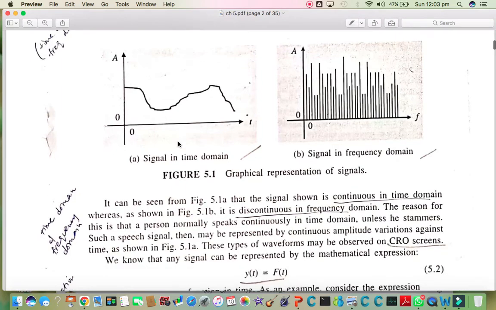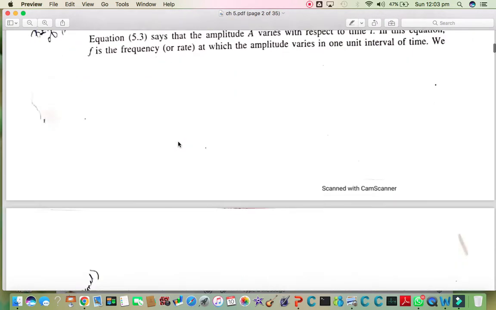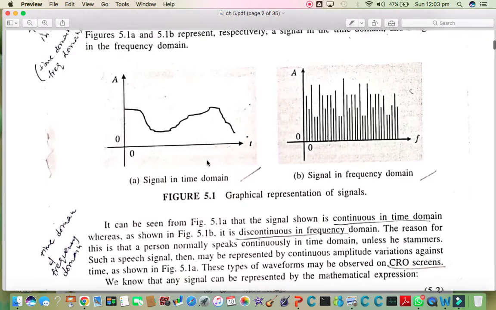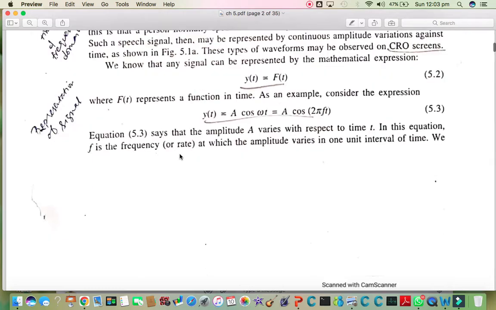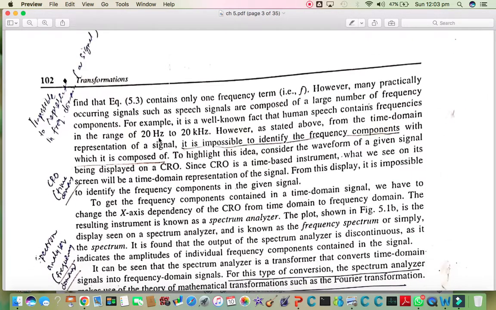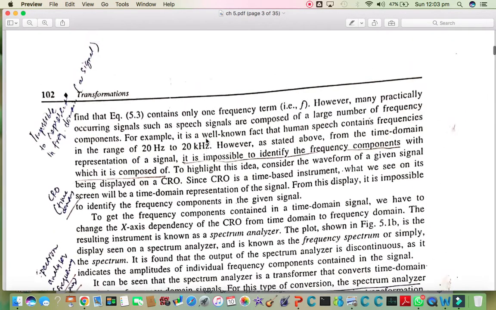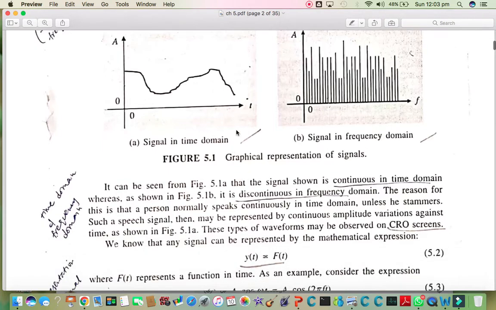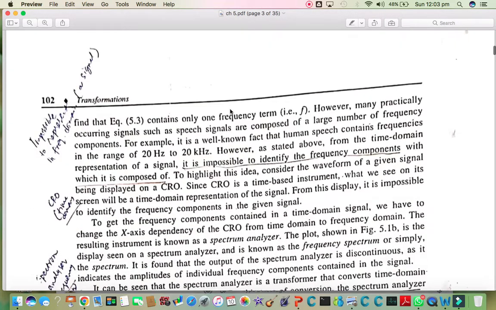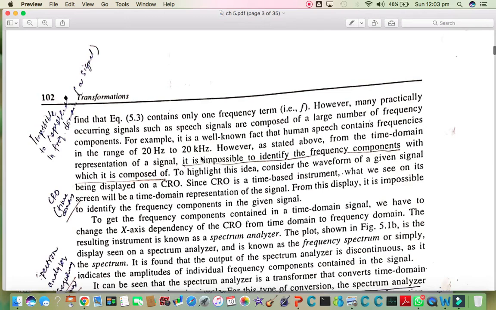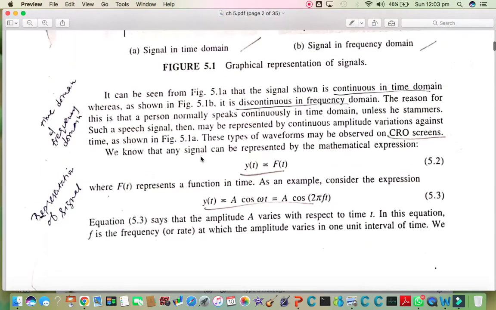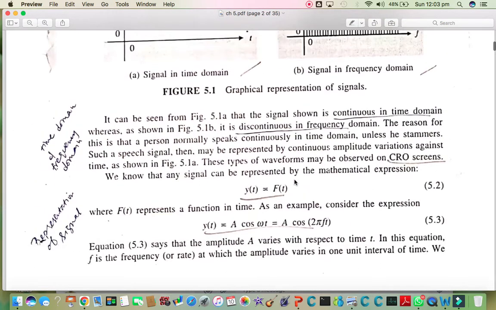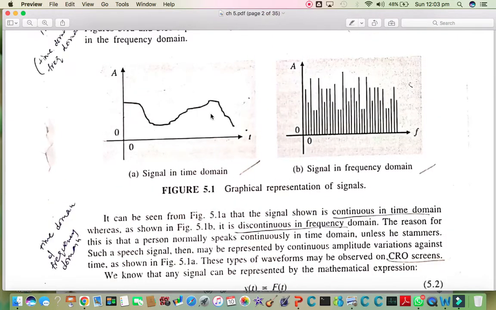So if we want to do the signal processing of that time signal, then we need its mathematical function. We know that the human voice ranges from 20 hertz to 20 kilohertz, and if we have an infinite number of points in time, we have a large number of frequencies coming in the human voice from 20 hertz to 20 kilohertz.